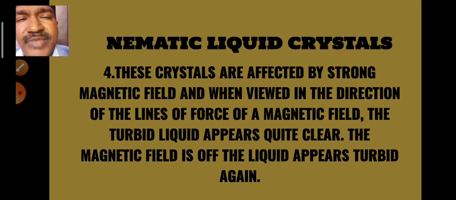So when we apply the magnetic field on these nematic liquid crystals, in one direction it looks like a clear liquid, and whenever we remove that magnetic field, again it becomes a turbid liquid.